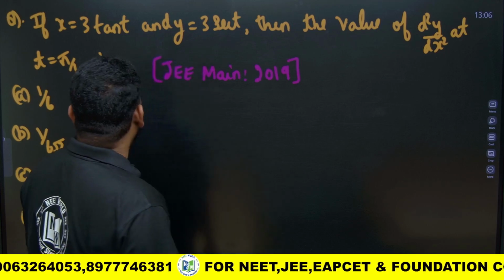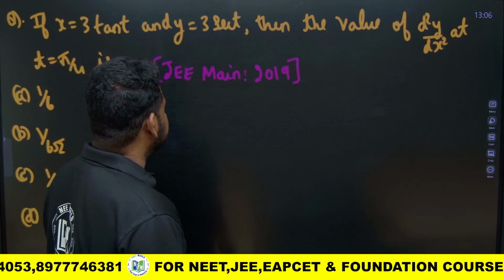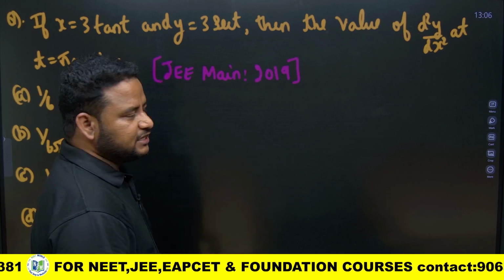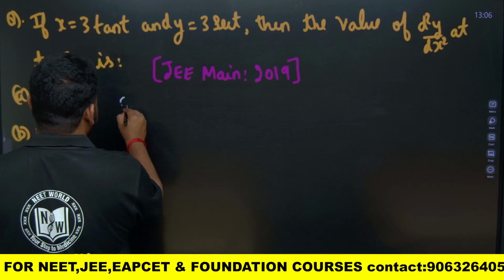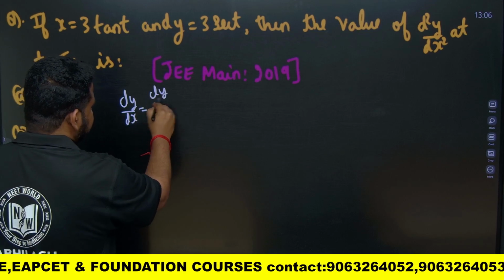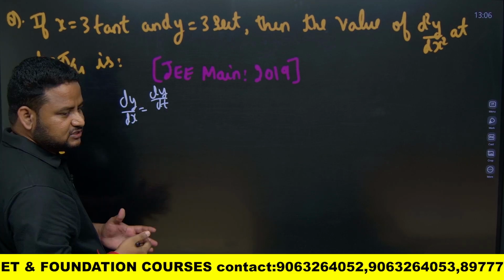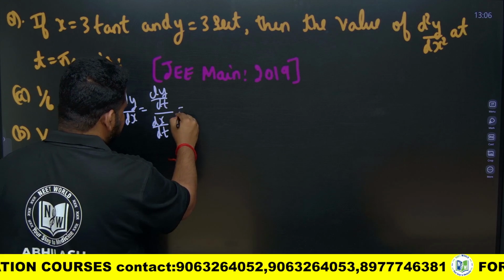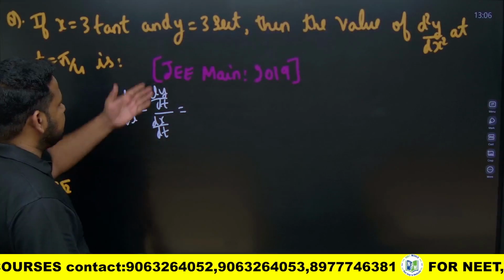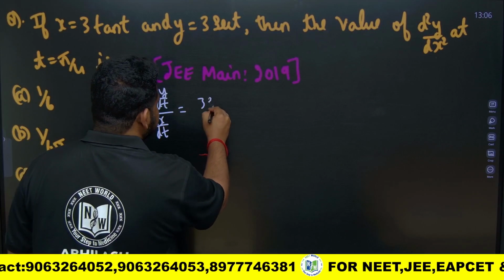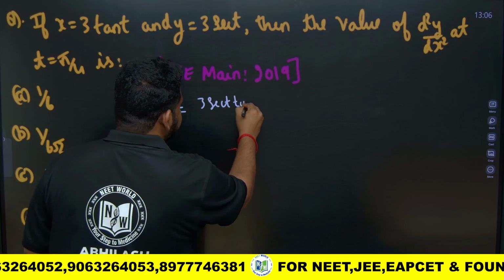So they are given, if x is equal to 3 tan t and y is equal to 3 secant t, then the value of d square y by dx square at t is equal to pi by 4 they are asking. So dy by dx is nothing but equal to dy by dt by dx by dt. I am writing these steps for your understanding, no need to write these steps actually. Dy is 3 secant t, so dy by dt will become 3 secant t tan t.